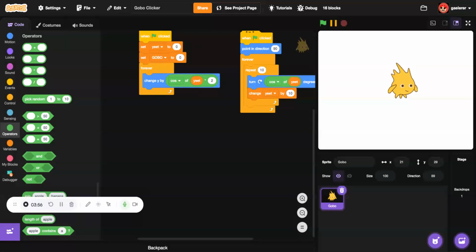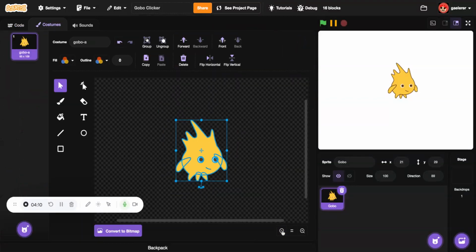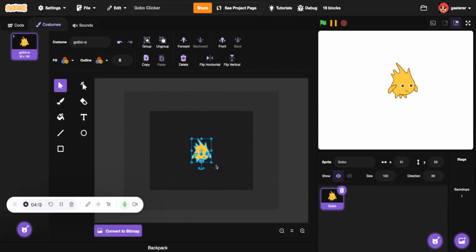Go to the costumes and make it smaller like that, and snap it right to the center.